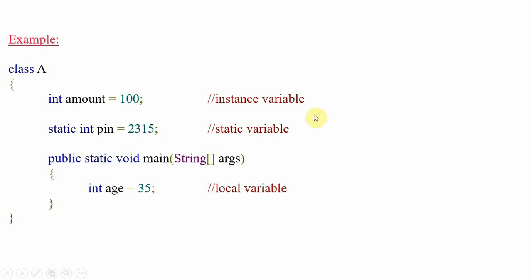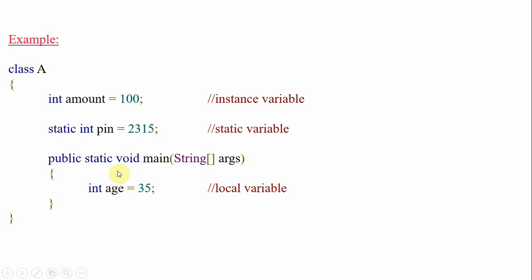I have already added comments here for better understanding. This is a method. If a variable is declared in the method, it is called a local variable. This int age equal to 35 is a variable declared within the method. Within the method means within these curly brackets, which define a block.